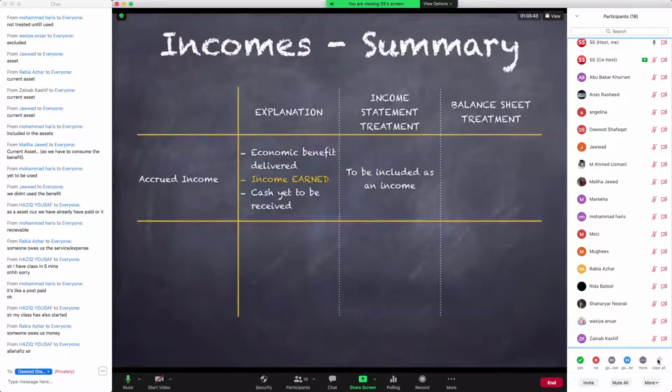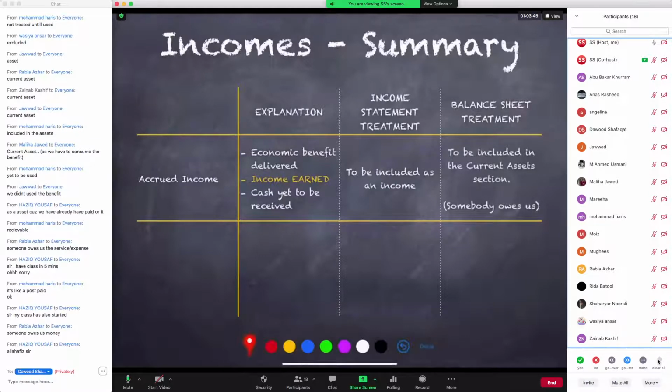And the duality principle demands that it must have another effect somewhere, and the other effect we detect should be in the balance sheet. Why should it be in the balance sheet? Because somebody owes us, and that somebody becomes sort of a trade receivable for us, and that is what we include under the current asset section. So if you understand the impact on income statement and balance sheet about the accrued income, please give me a green check.